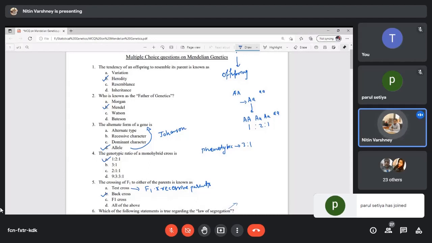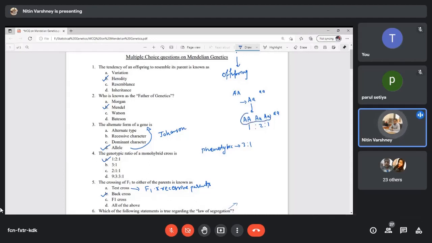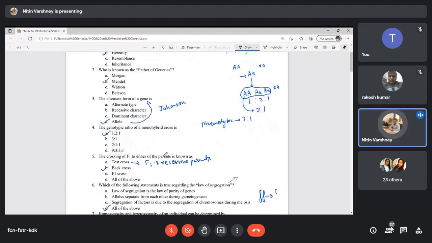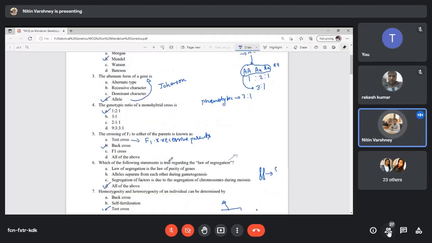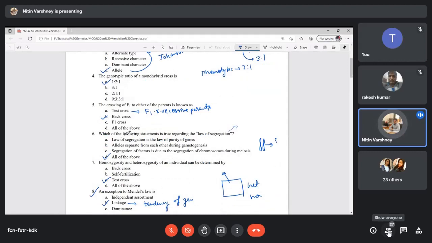Then all three will be our dominant type. So 3 is to 1 will be the phenotype ratio. Now, next question was the crossing of F1 to either of its parents is known as back cross, and if the F1 is crossed with the recessive parent, it will be a test cross. Next question was which of the following statements is true regarding the law of segregation? So it is all of the above. All the options are suitable for the law of segregation, justifying the law of segregation.